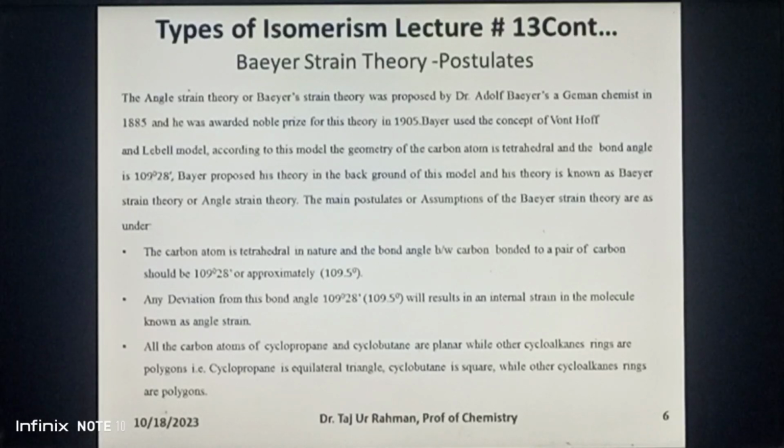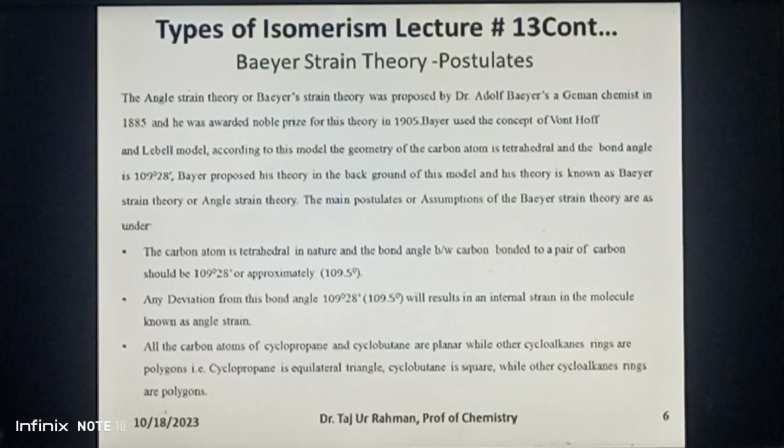The main assumptions or postulates of the Baeyer strain theory are: number one, the carbon atom is tetrahedral in nature and the angle between the carbon bonded to a pair of carbon atoms should be 109 degree 28 minutes or approximately 109.5 degree. The second postulate is that the deviation from this bond angle, that is 109 degree 28 minutes or 109.5 degree, can cause internal strain in the molecule known as angle strain.